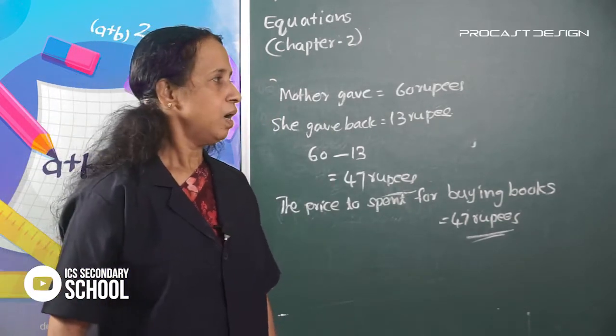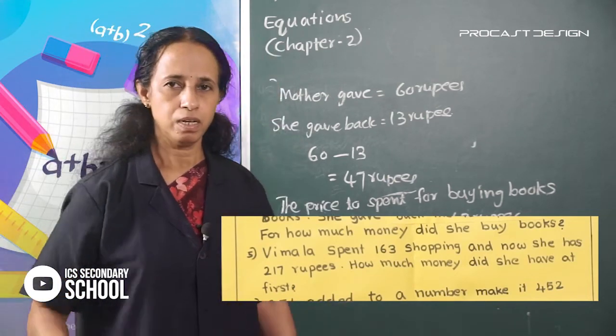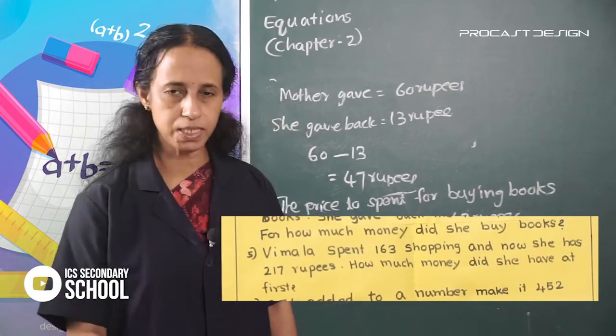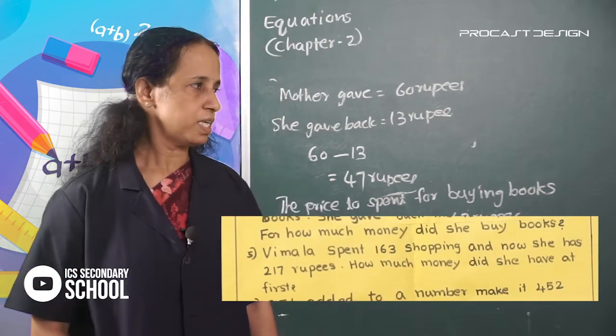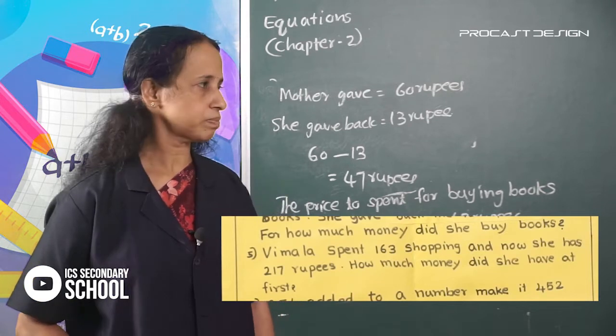Okay. Look at the fifth question in the chat.